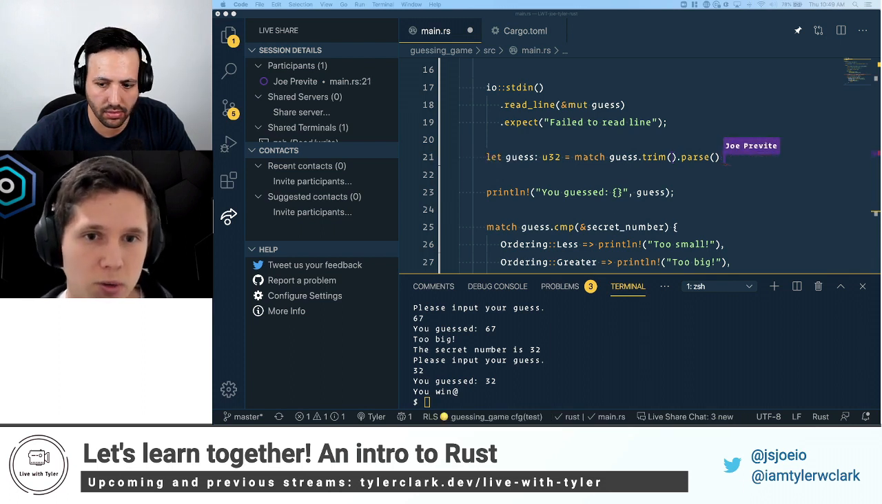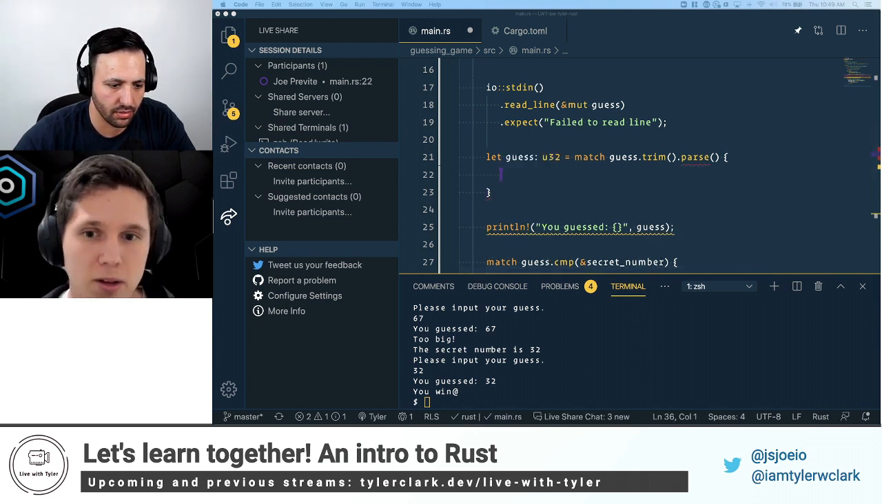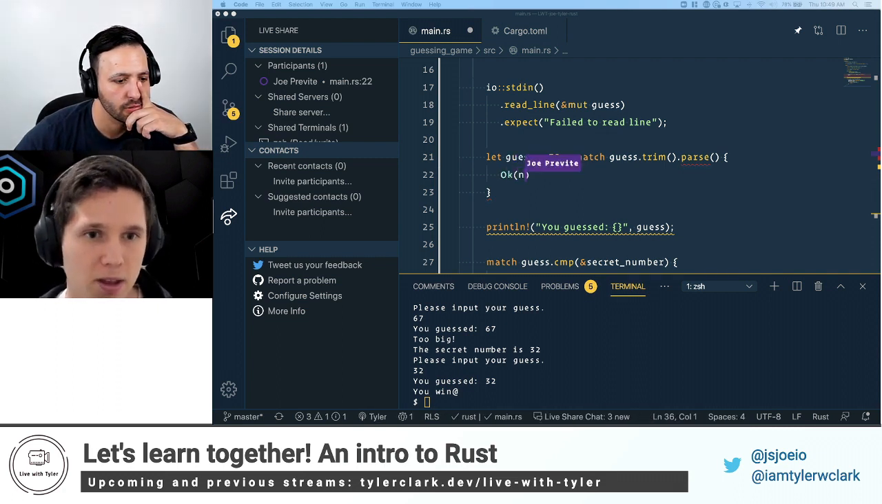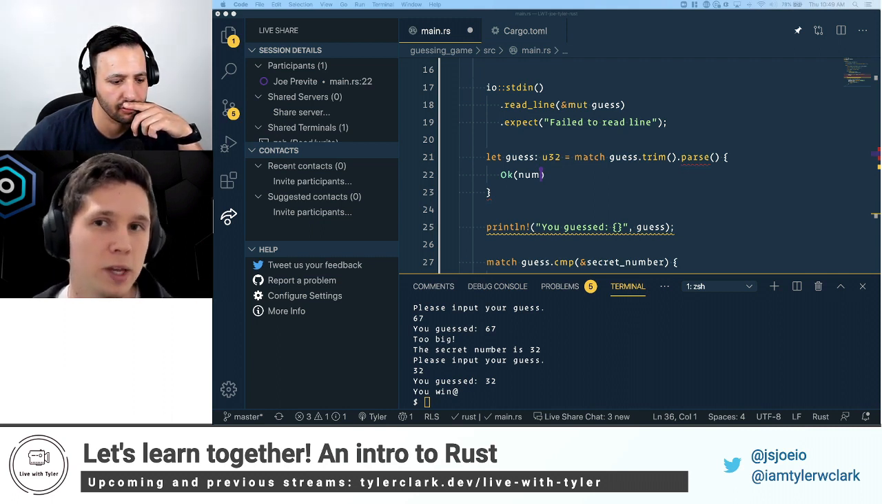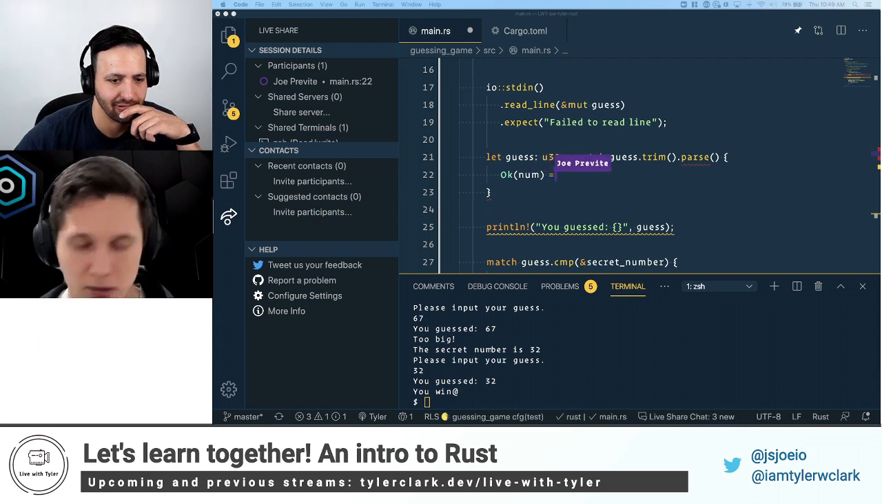So we're going to delete that. Match is the keyword, then the thing you're matching on, and then the block. Then you have the different branches. The first branch is going to be Ok. Ok returns a value, and we can name that value. We're going to name it num.